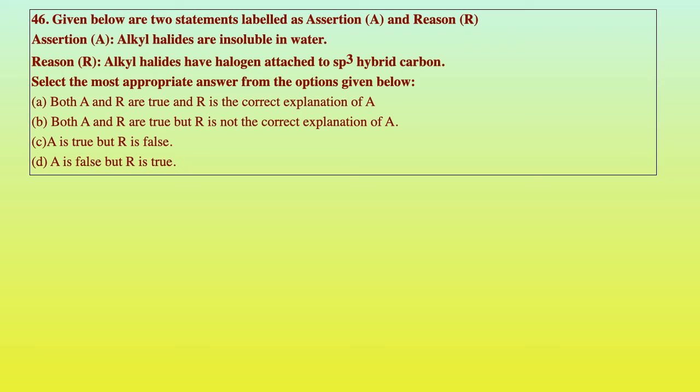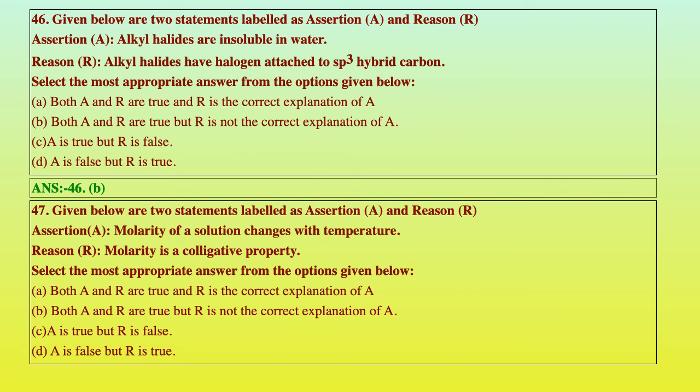Given below are two statements again, labeled as A and R. A is assertion and R is the reason. Assertion: alkyl halides are insoluble in water. Reason: alkyl halides have the halogen attached to an sp3 hybrid carbon atom. B, both A and R are correct, but R is not the correct explanation of A. Now the next question, again assertion A: molarity of a solution changes with temperature. Reason R: molarity is a colligative property. Again option C is the correct one because A is true and R is false. Molarity is not a colligative property.